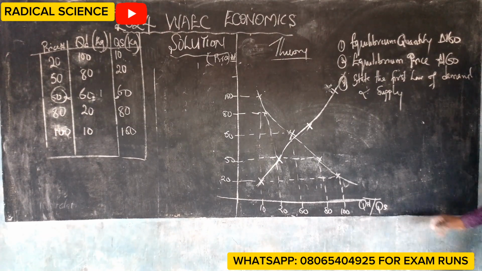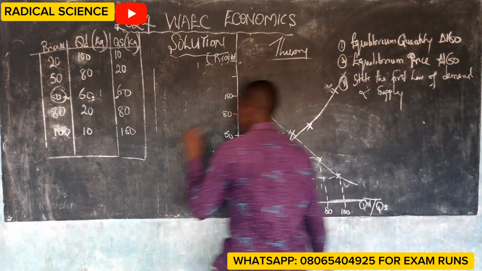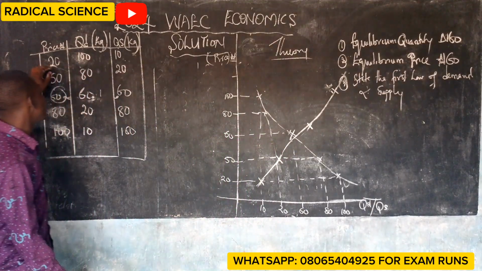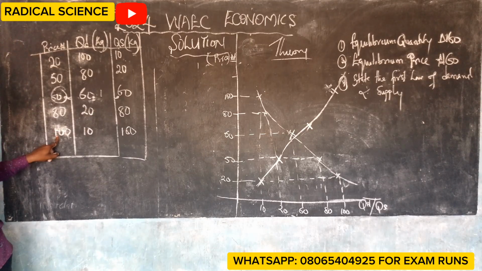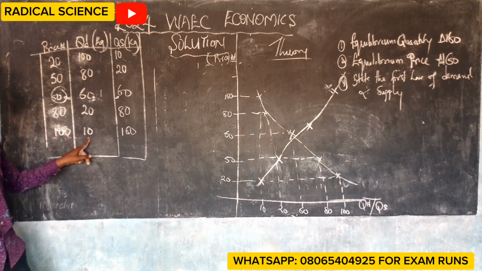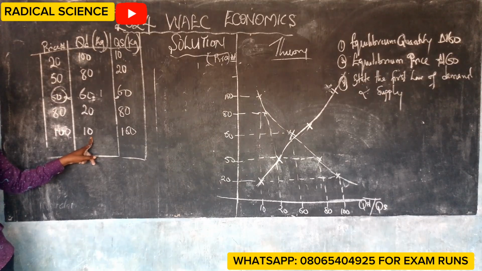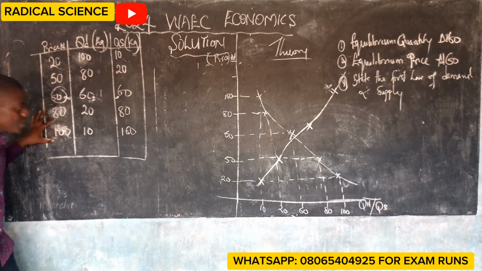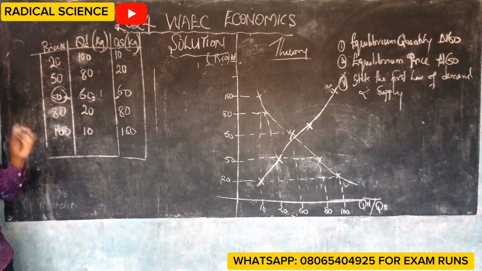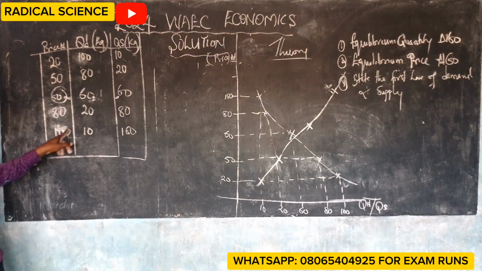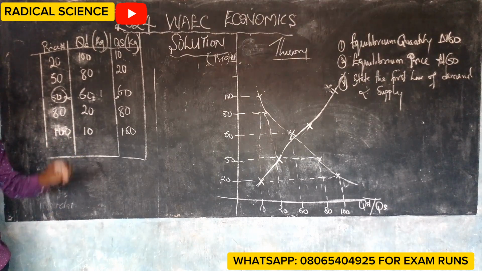The law of demand states that the higher the price, the lower the quantity that will be demanded.